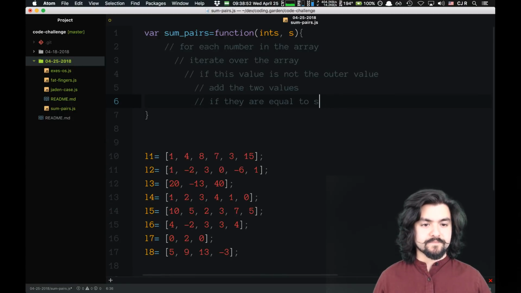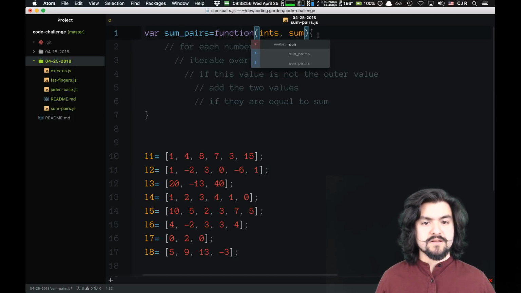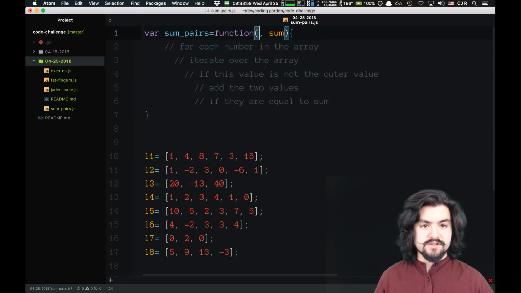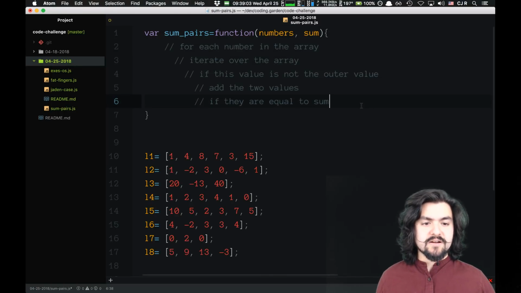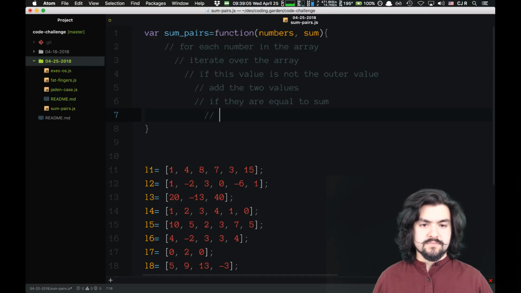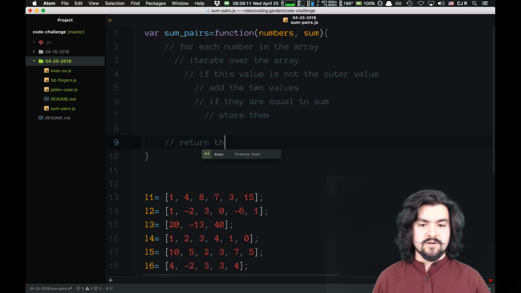undo that. Let's give these a better name. This is sum, this is numbers. Add the two values. If they are equal to sum, store them. And then after all of this, we will return the earliest pair.